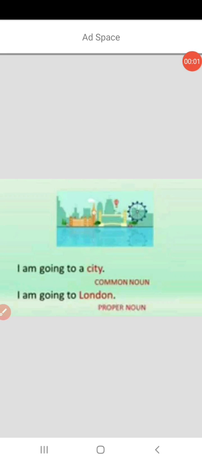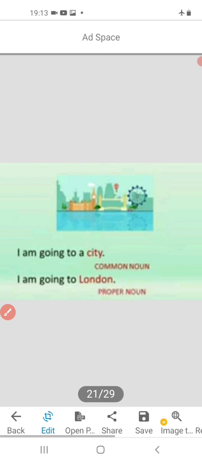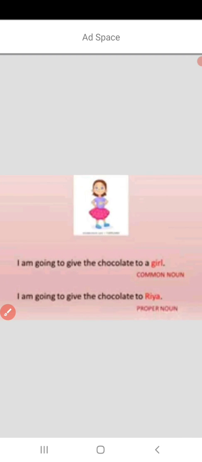Now let's do some more practice. Here the sentence is: I am going to a city. So children, do you know which city I am talking about? No. But if I say that I am going to London, now you will know which city I am talking about. So city is a common noun and the name of the city, London, is a proper noun.